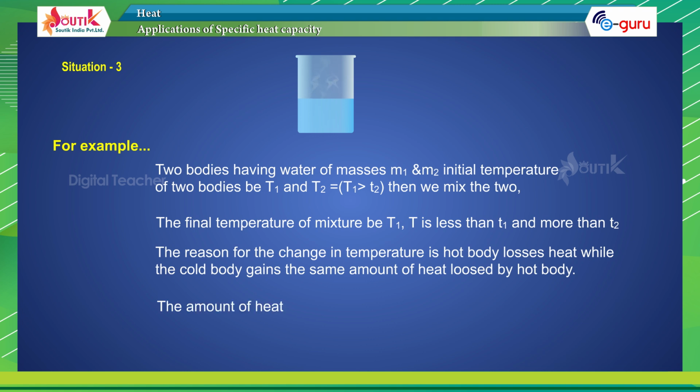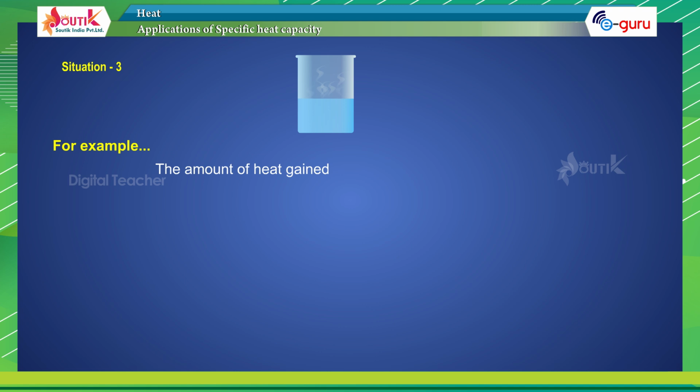The amount of heat lost by the hot body, where T1 is greater than T: Q1 equals M1 S delta T, where delta T equals T1 minus T. The amount of heat gained by the cold body, where T2 is smaller than T: Q2 equals M2 S delta T, where delta T equals T minus T2, so Q2 equals M2 S into T minus T2.